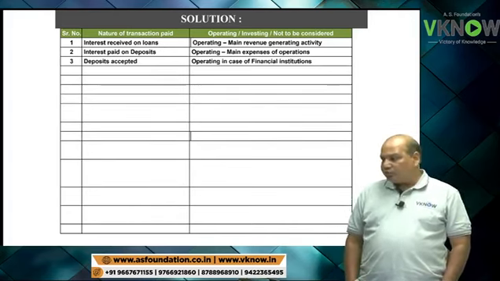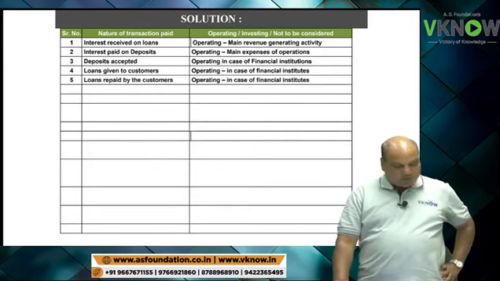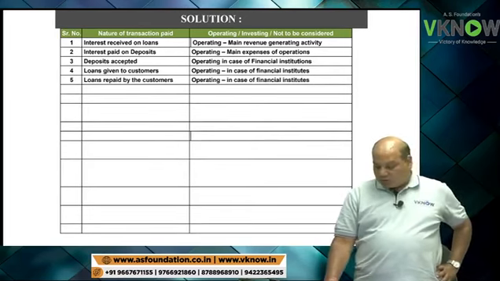Loan given to customer, operating, that is their day-to-day business. Loans repaid by customer. Reverse, same answer. Operating, loan given, loan repayment.